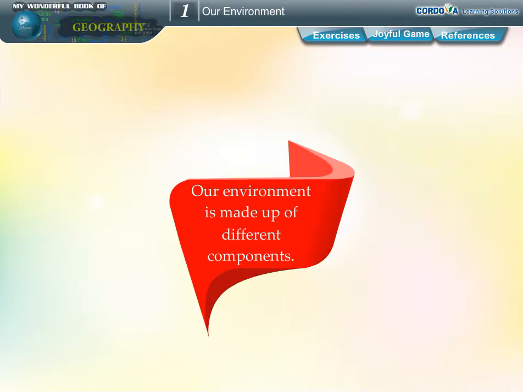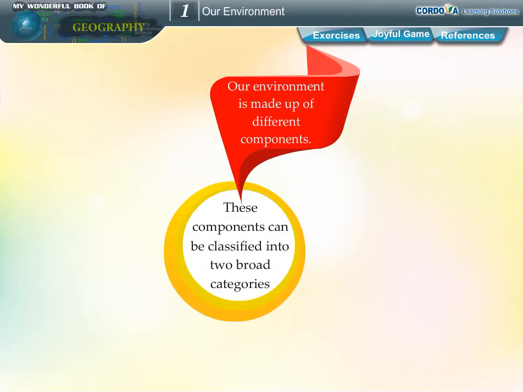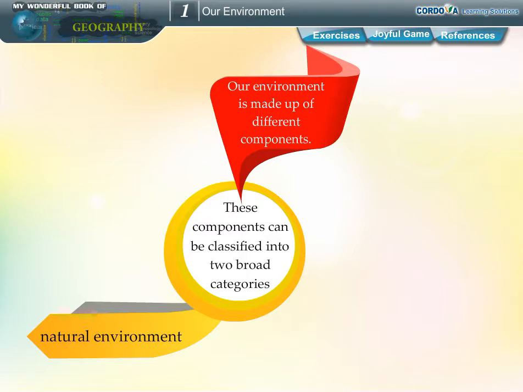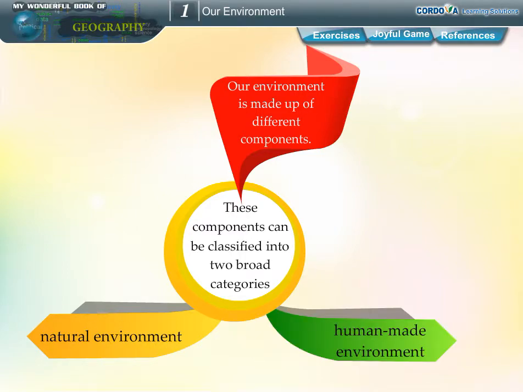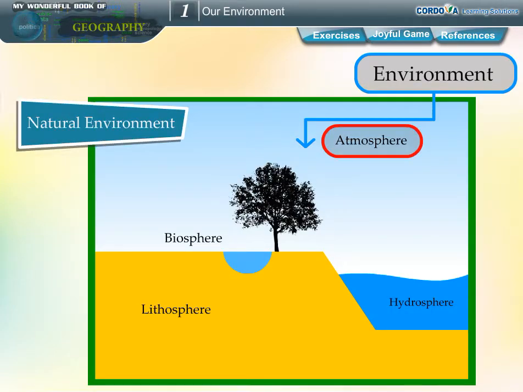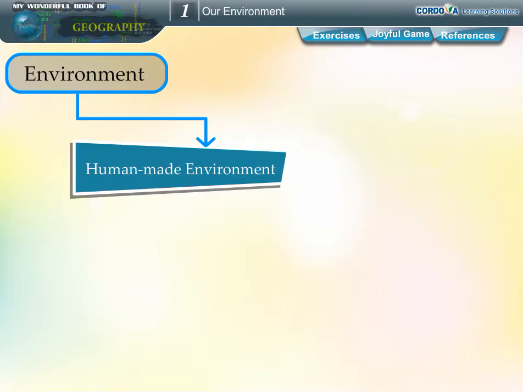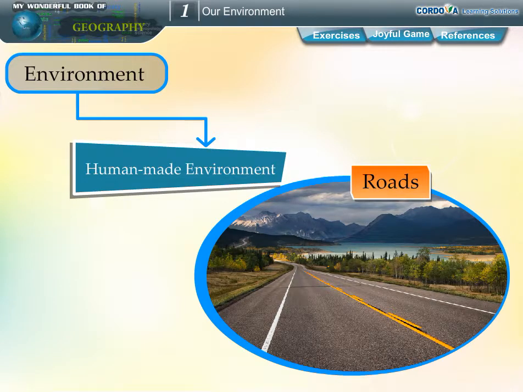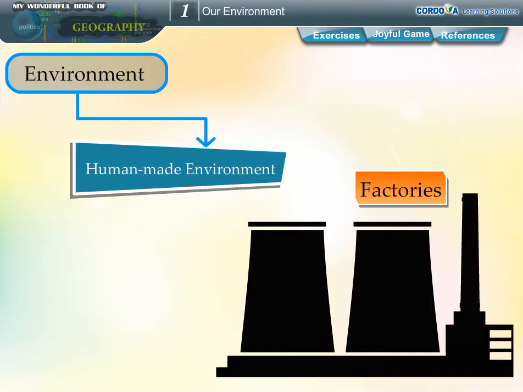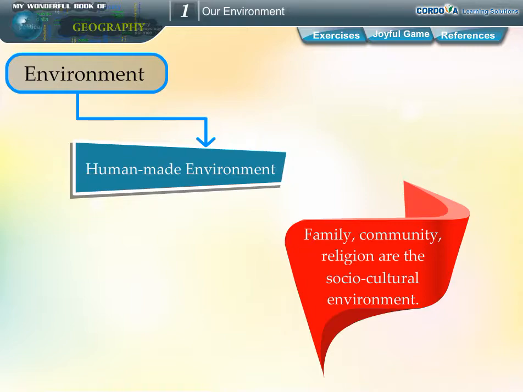Our environment is made up of different components. These components can be classified into two broad categories: natural environment and human-made environment. Natural environment: atmosphere, lithosphere, hydrosphere, biosphere. Human-made environment: houses, roads, bridges, factories, dams are the built environment. Family, community, religion are the socio-cultural environment.